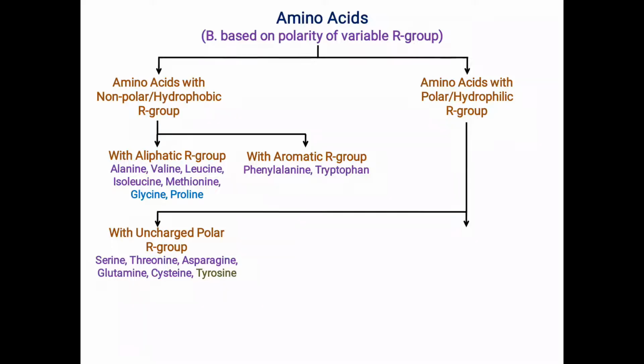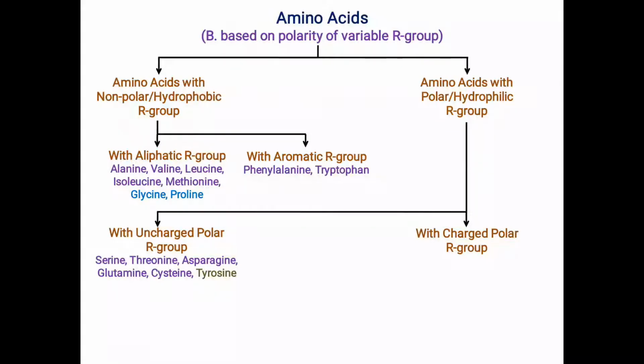First one with uncharged polar R groups, okay, and those uncharged polar R group containing amino acids are serine, threonine, asparagine, glutamine, cysteine and tyrosine. Here you can see tyrosine is the aromatic R group containing amino acid, but it is having the polar R group, that's why it is placed here. Now next category is amino acids with charged polar R group.